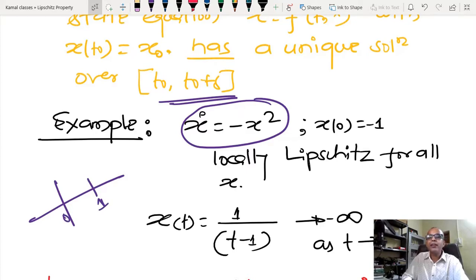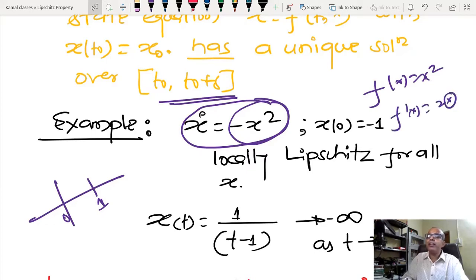Try to check why the solution exists only locally. The right hand side f(x) is x squared, and we calculate the Lipschitz constant by taking the derivative, which is 2x. So L equals 2x, and L is bounded only when x is bounded. Due to that reason, if x lies in some finite interval, then I am able to find the Lipschitz constant.